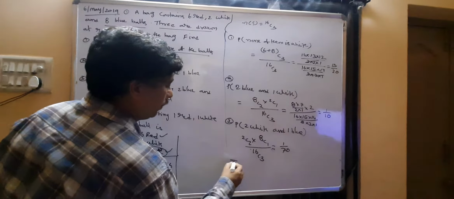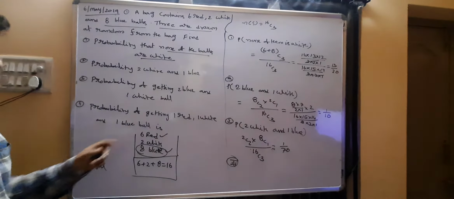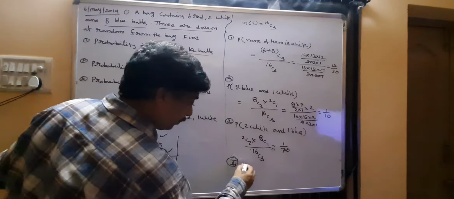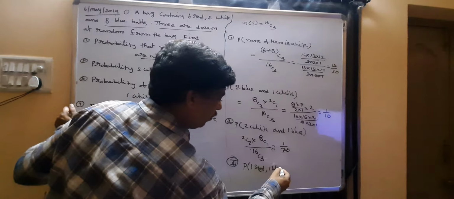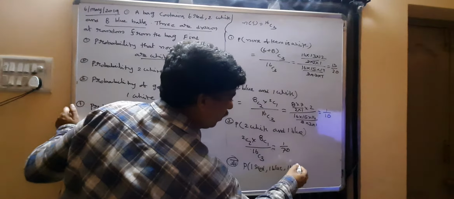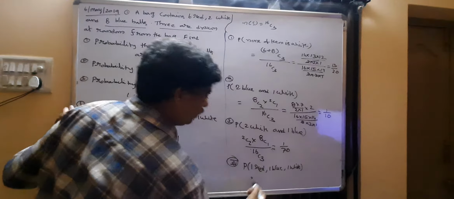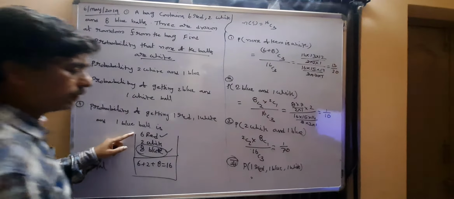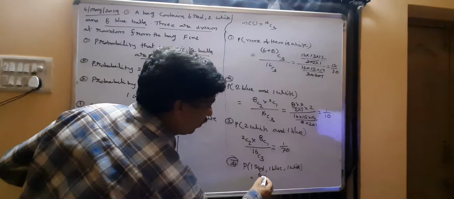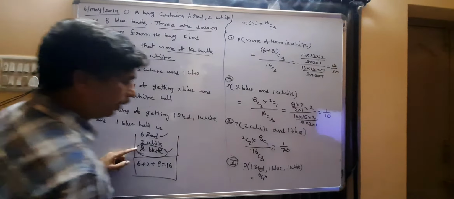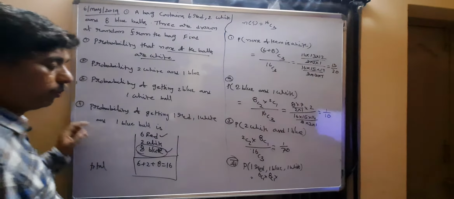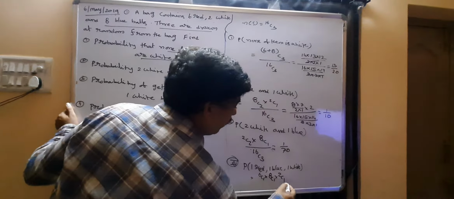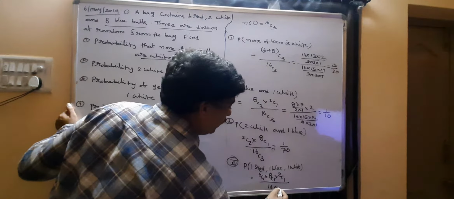Fourth bit. Probability of getting 1 red, 1 blue, 1 white. Select 1 red ball from the 6 red balls, 6C1, 1 blue from the 8 blue, 8C1, and 1 white from the 2 white, 2C1, by 16C3.